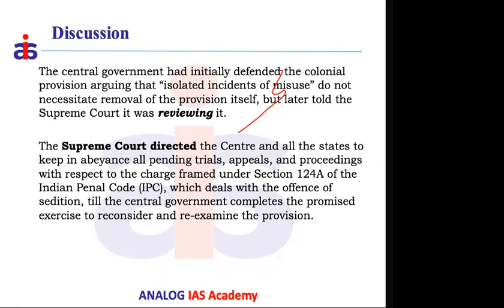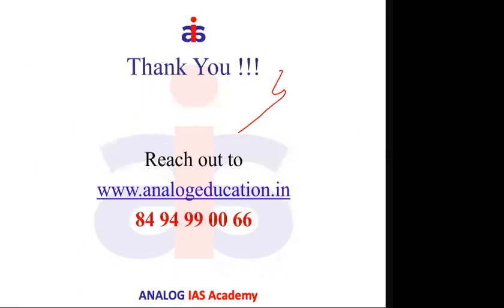What about the cases that are already booked? Cases that are booked already, whether at the trial stage, appeal stage or proceeding stage, will be stopped. And these people can approach the respective courts to get respite. Respite means that when this provision is not in application, you cannot book anyone under it. If anyone is already booked, they can now clearly get bail and come out of jail. That is the directive given by the Supreme Court. So this is the end of this particular topic.